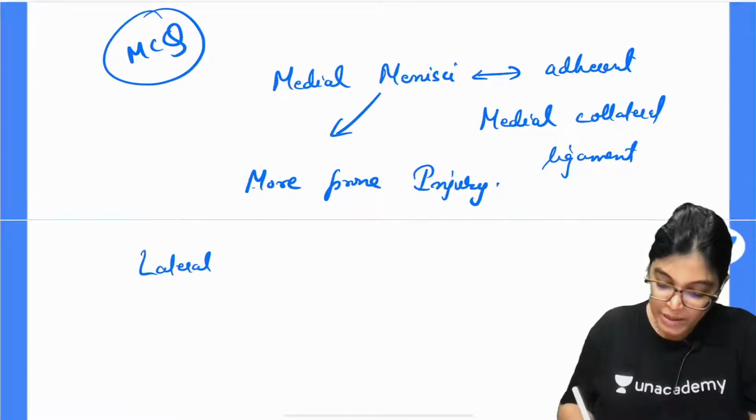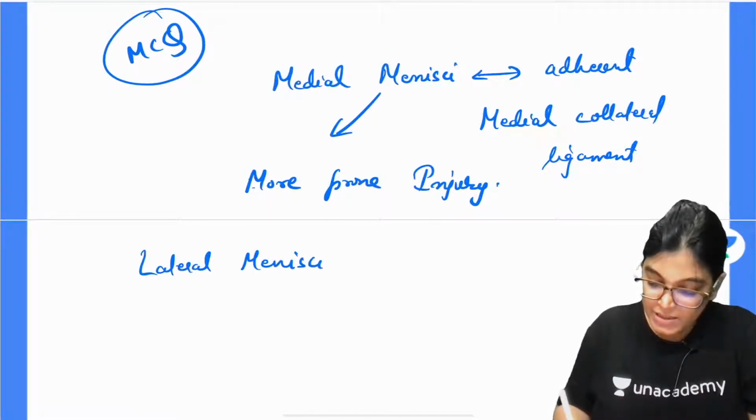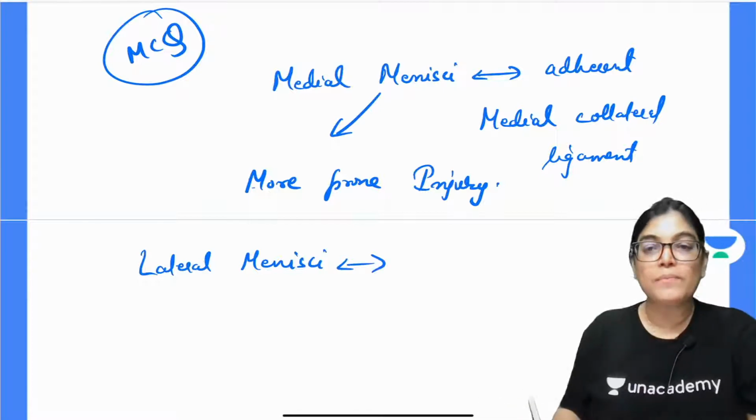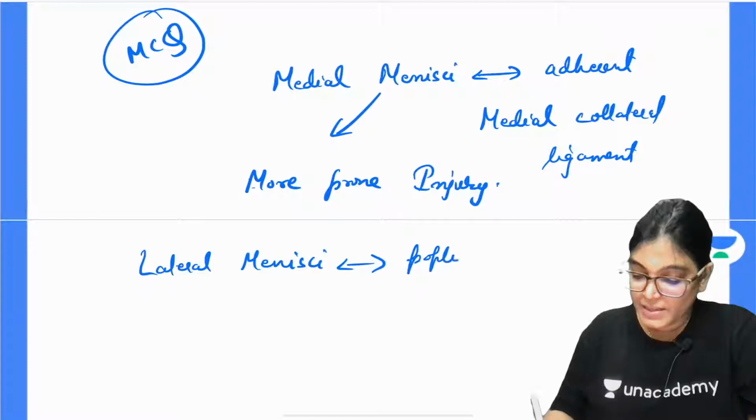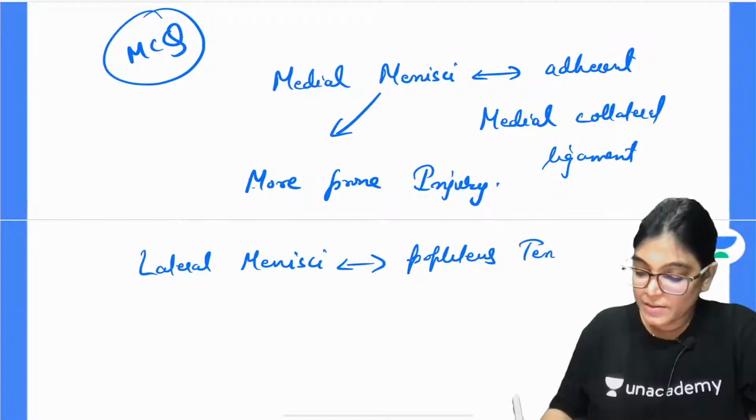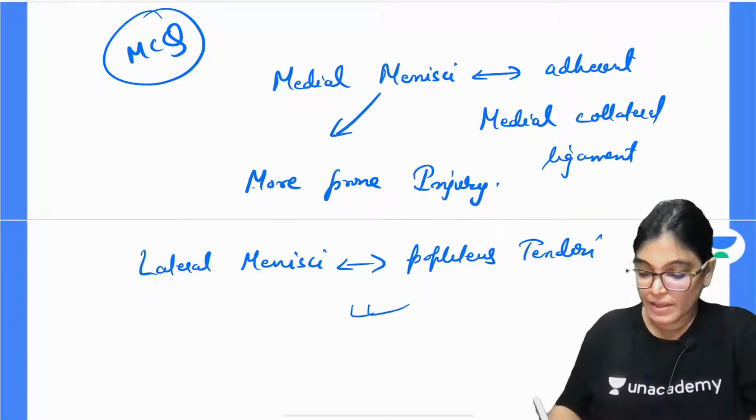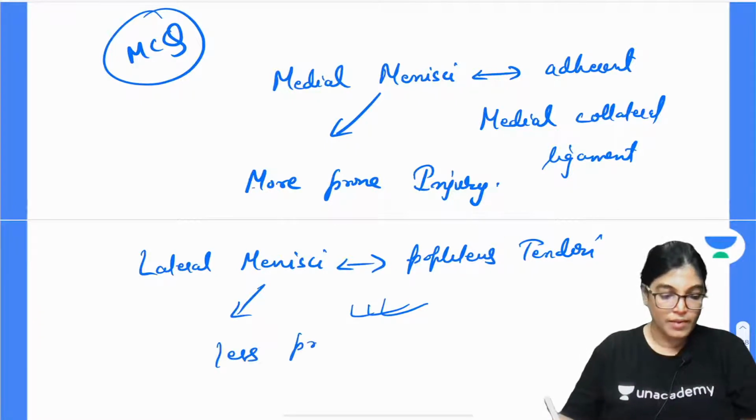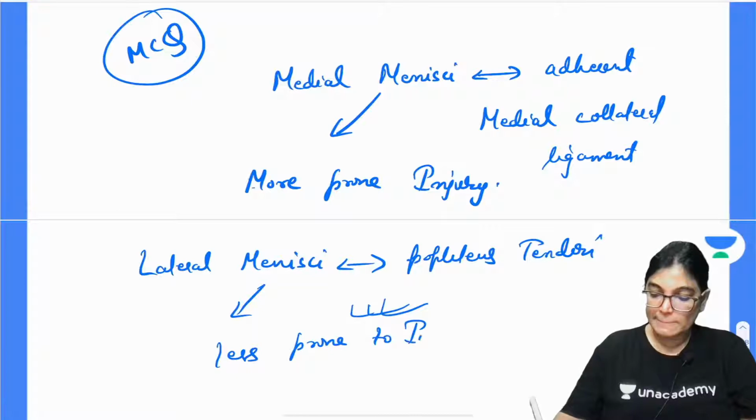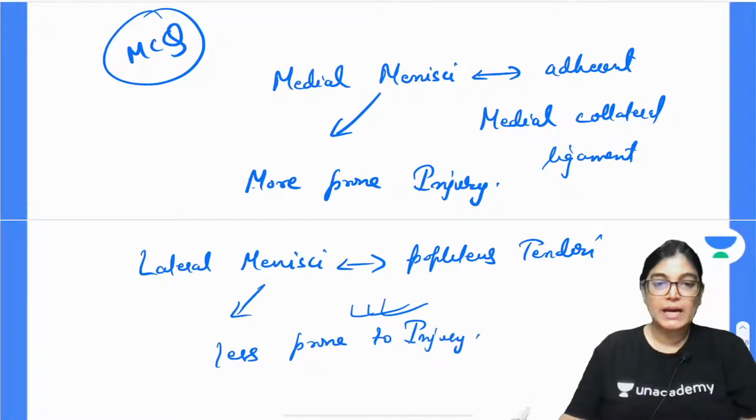The lateral menisci is not adherent to the lateral collateral ligament. It is separated from it and is attached to the popliteal tendon. So it can be moved in cases of any kind of injury, so it is less prone to injury. Done?